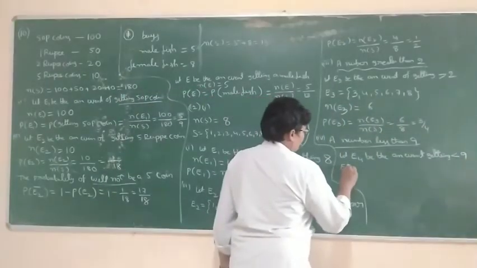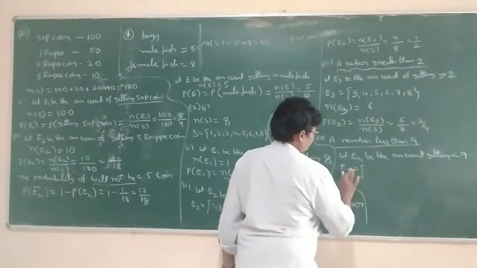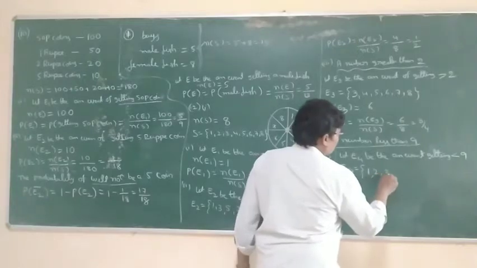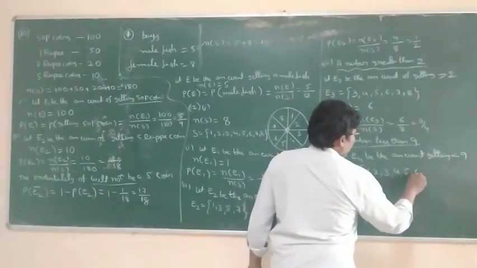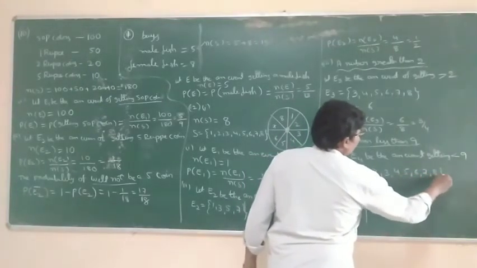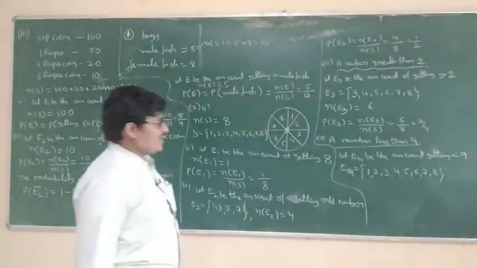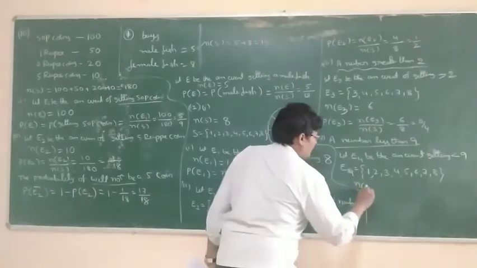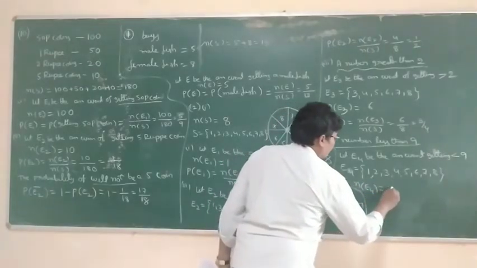So 1 is less than 9, 2, 3, 4, 5, 6, 7, 8. Less than 9 means 1 up to 8. So n of E4 is equal to 8.